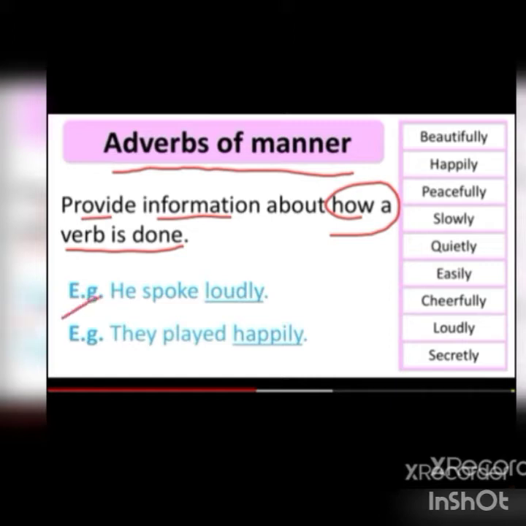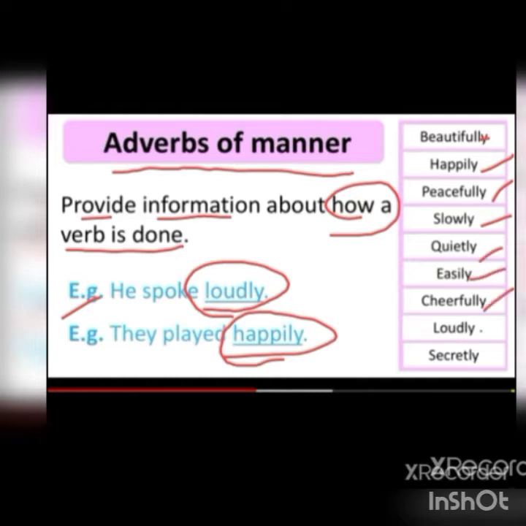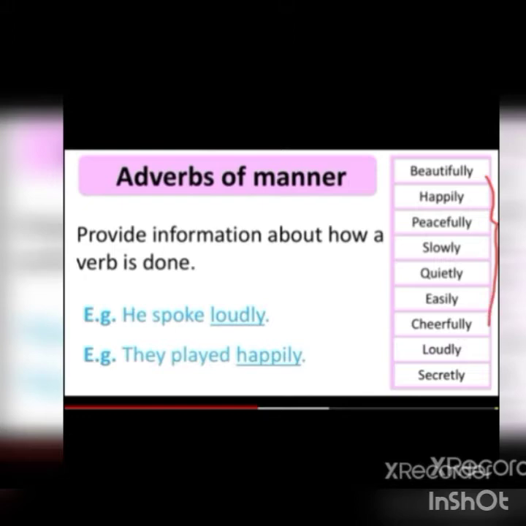For example, he spoke loudly. How did he speak? He spoke loudly. So, it provides information about a verb. Next example, they played happily. How did they play? They played happily. So it gives information about a verb. Here are some words for adverbs of manner: beautifully, happily, peacefully, slowly, quietly, easily, cheerfully, loudly, secretly. These are some words that refer to the adverbs of manner.